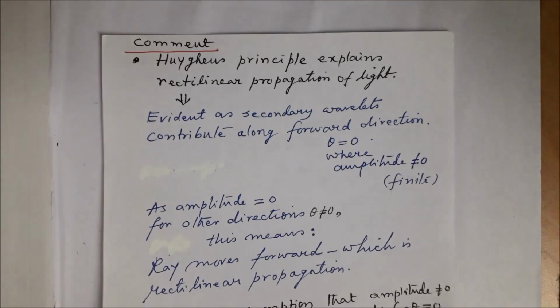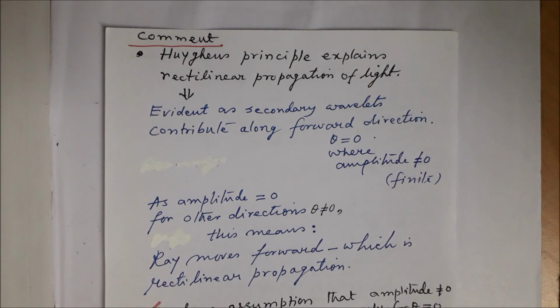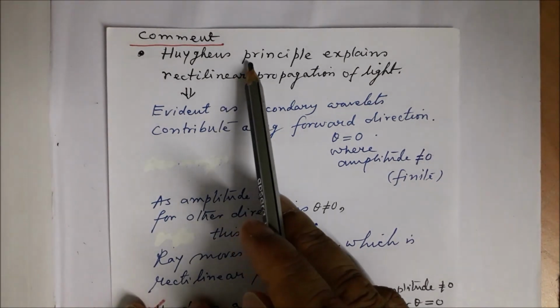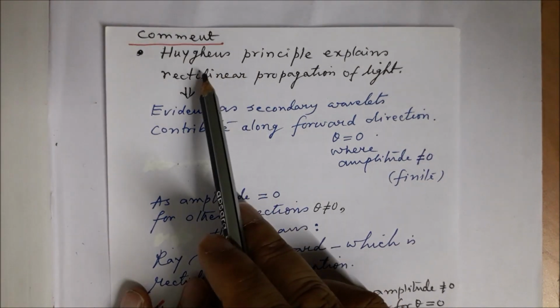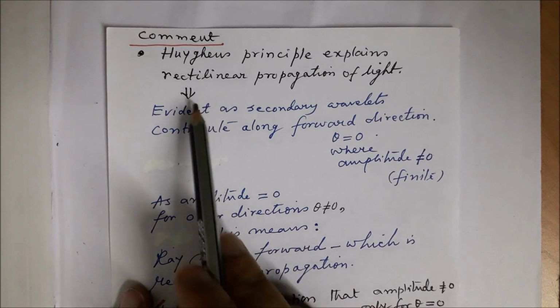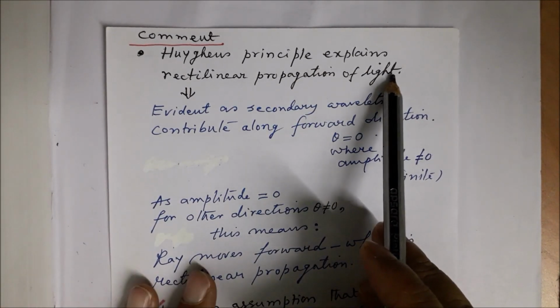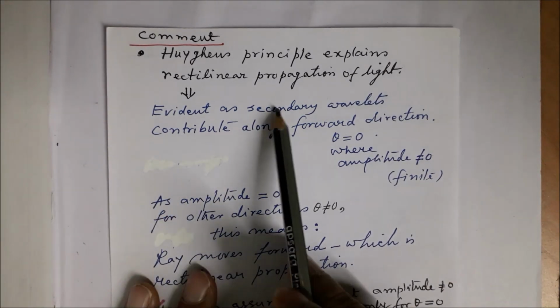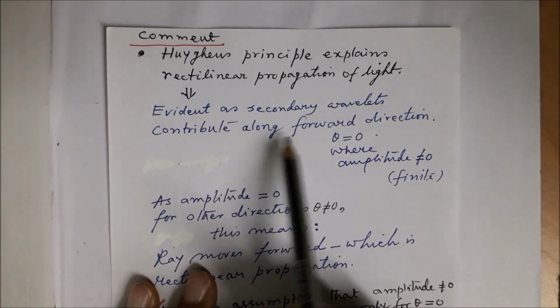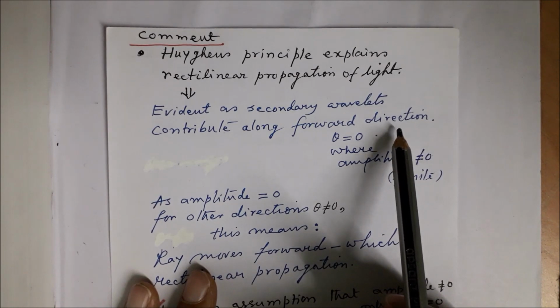Let us make certain comments. Huygens principle, as we stated elaborately, explains rectilinear propagation of light. So this is evident because the secondary wavelets contribute only in the forward direction.